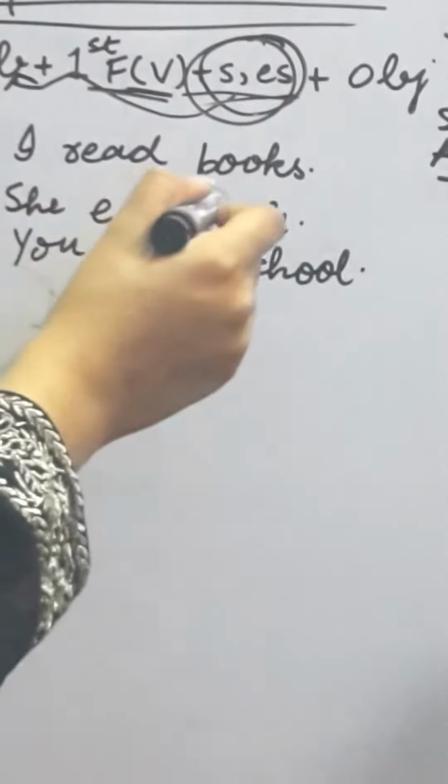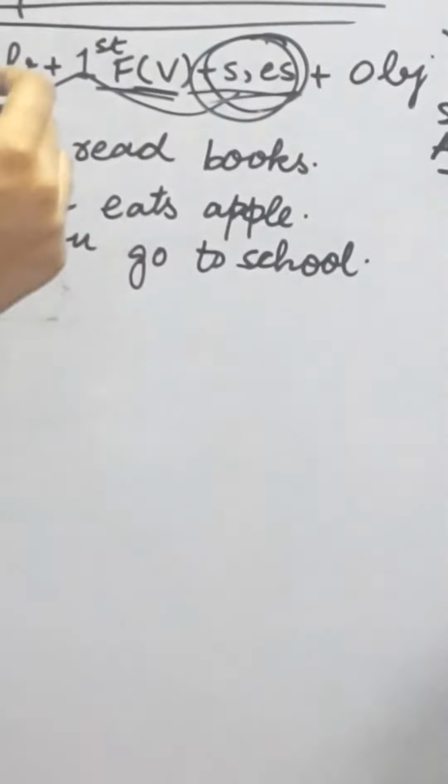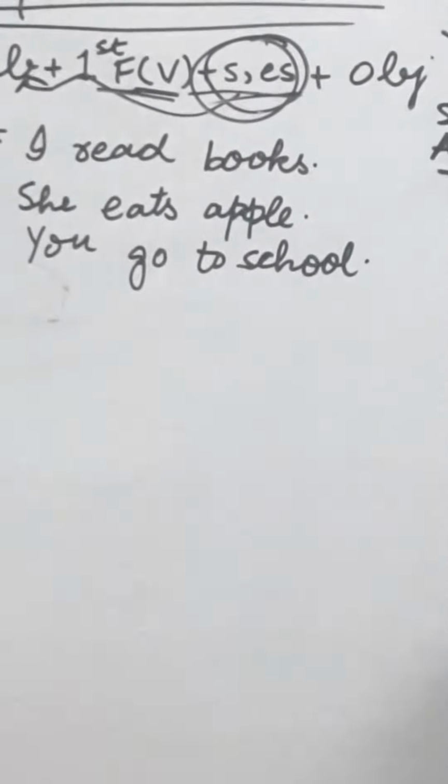Now I mention here: I read books, she eats apple, you go to school. These are the examples according to the above structure.